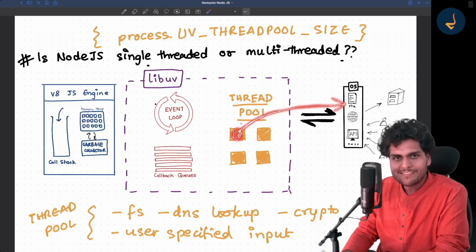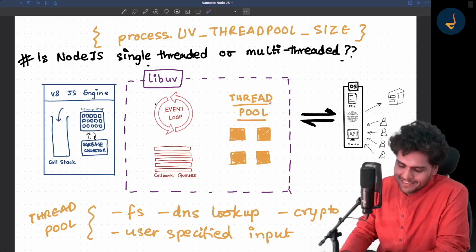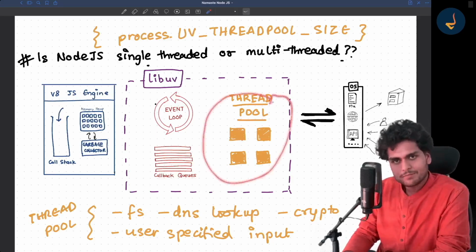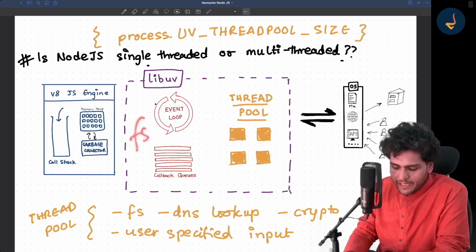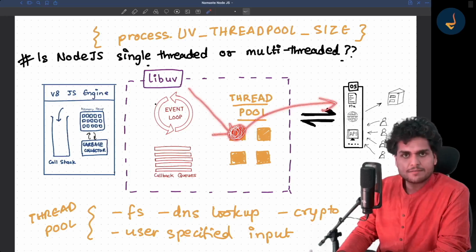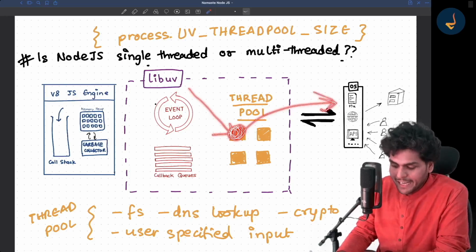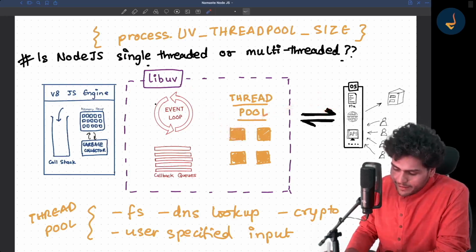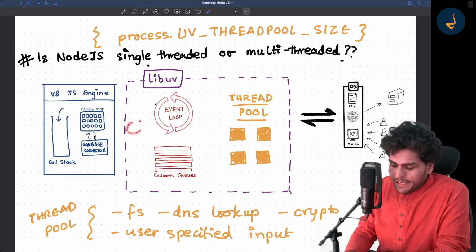Understood or not? Let me explain once again. See, libuv has a thread pool. Now, whenever you read a file, libuv basically uses this thread pool to request the file. Got it? It cannot do it manually. Similarly, suppose you are doing any crypto, right?